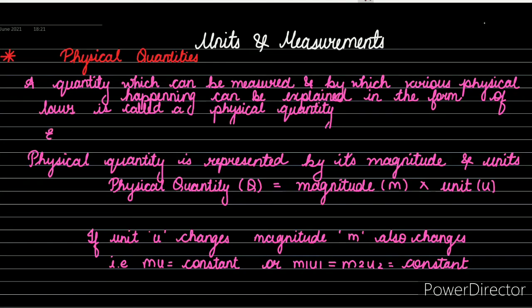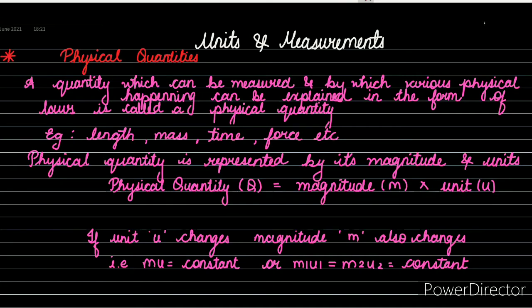So let's see a few examples of physical quantities. Examples are length, mass, time, force, etc. There are different physical quantities in different aspects. A physical quantity is also represented by its magnitude and units.